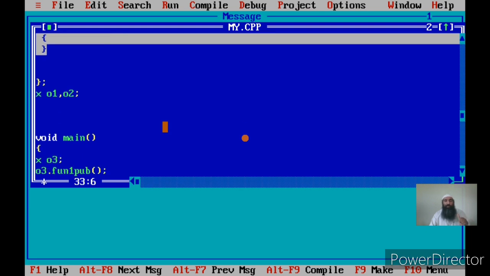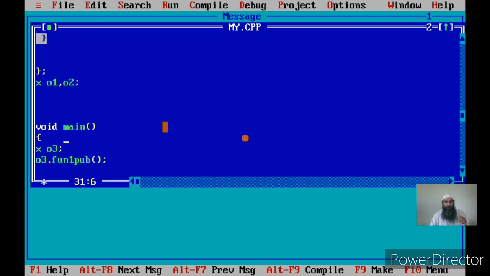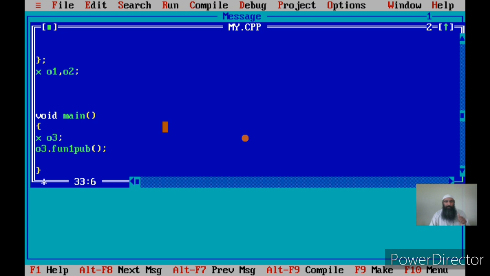Okay, this is what it means. Now if I call o3.fun1pro, since it's a protected function, let us see what happens.